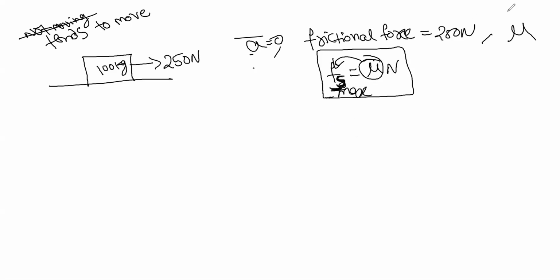Now let's study the graph. Here we have this mu, and it is in motion. This is the friction over time. This is F external, meaning you are applying external force on the x-axis.